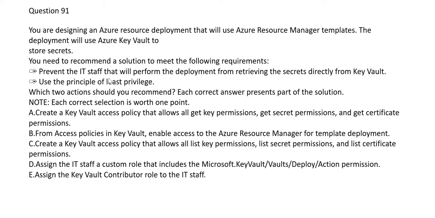The other thing is you should use the principle of least privilege. Least privilege, like I explained in my earlier videos. Suppose a client comes for a visit, the client is Geico. Some executives came from the US for a visit, and suppose you are working for Wipro. Now the client briefing center is on the ninth floor.